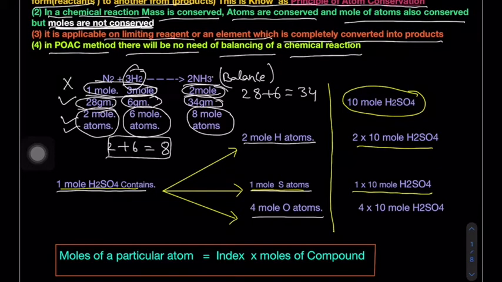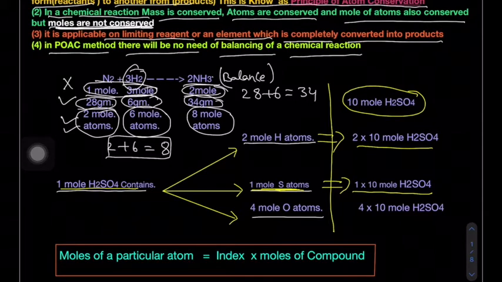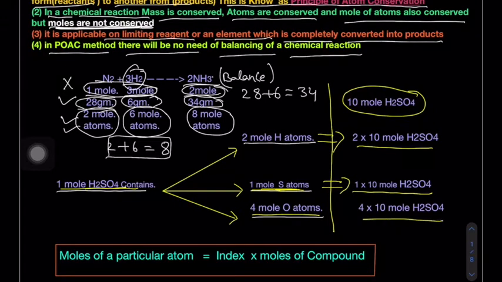Are you getting my point? Now 1 mole of sulfuric acid has 4 mole of oxygen atoms, 10 mole of sulfuric acid has 4 into 10 mole of oxygen atoms. Are you getting my point?